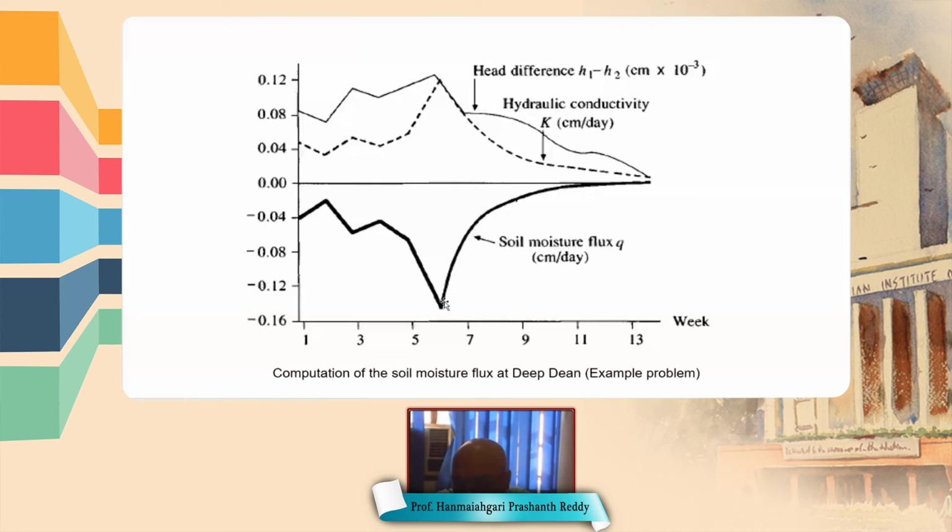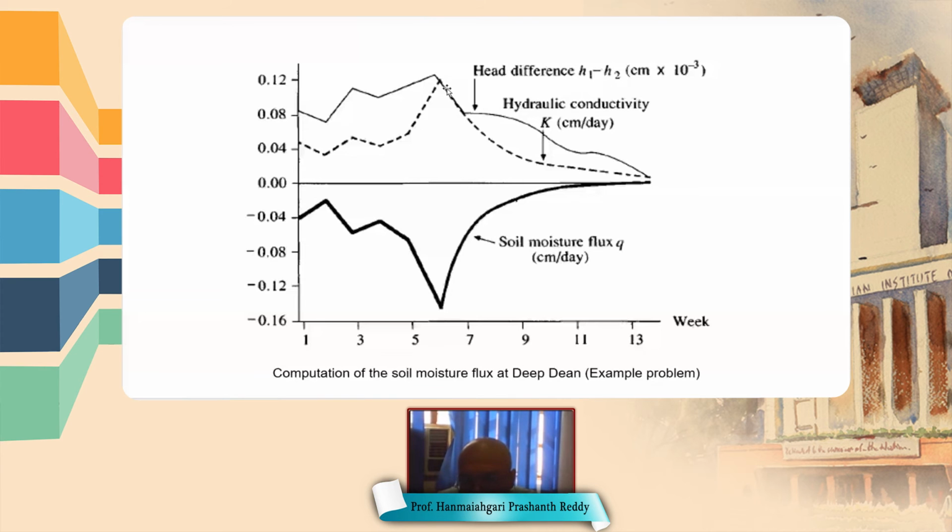And the K also, we can see that as the downward flow is taking place, as moisture content increases, hydraulic conductivity is increasing, and as moisture content decreases during the summer, hydraulic conductivity is decreasing. So next figure.